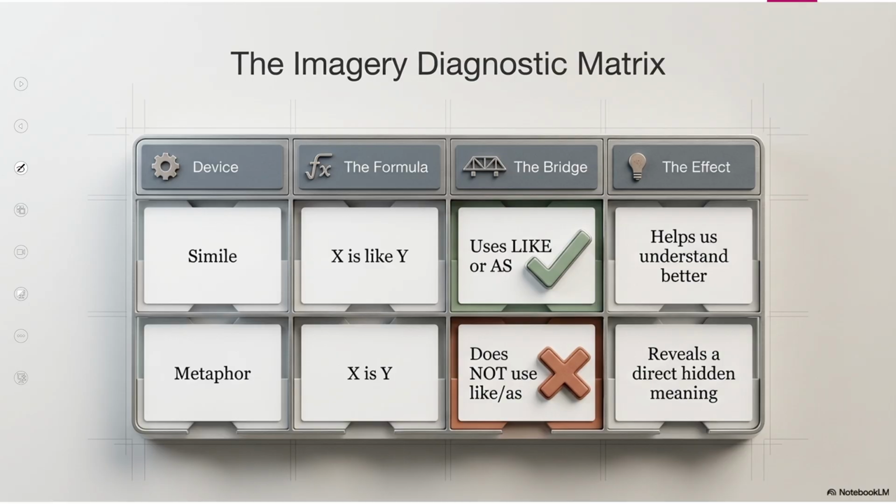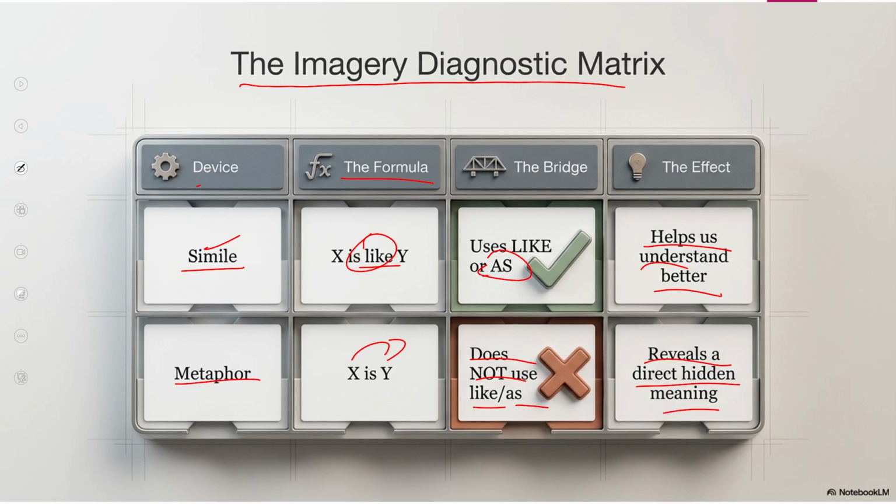Now look at this, how we can understand diagnostic imagery. Simile uses like, right, and as. These two words help us understand better. This is the impact. The device is simile. Formula, what is the formula? It uses like or as. And metaphor, what is metaphor? Like the first one, it doesn't use like or as, and reveals a direct hidden meaning. These are the purposes, these are the effects of these two tools.